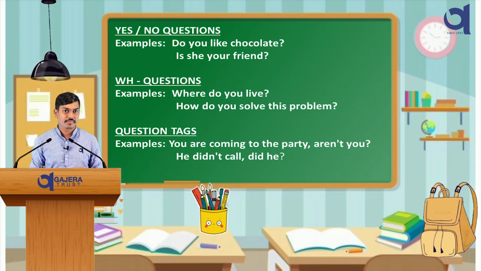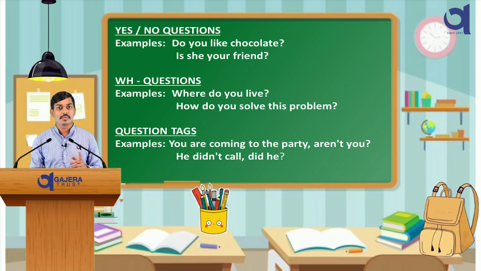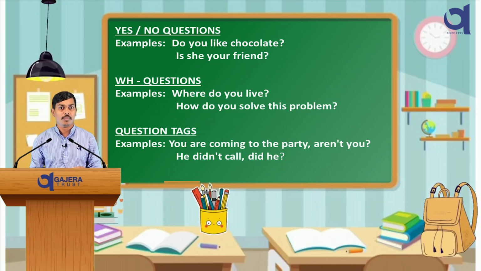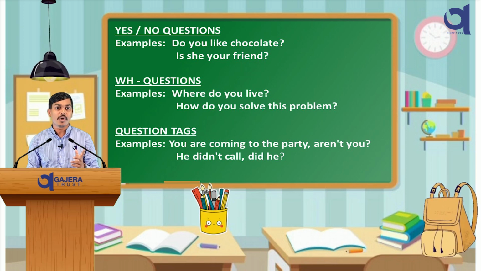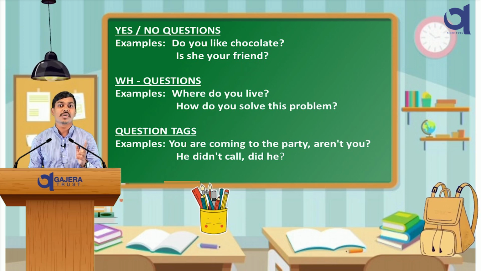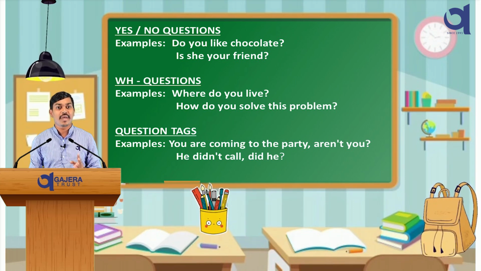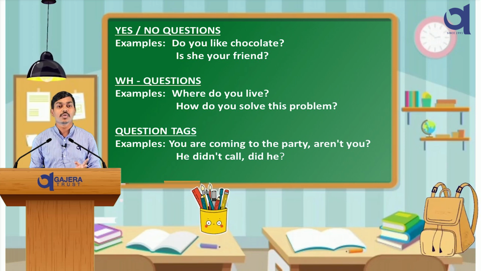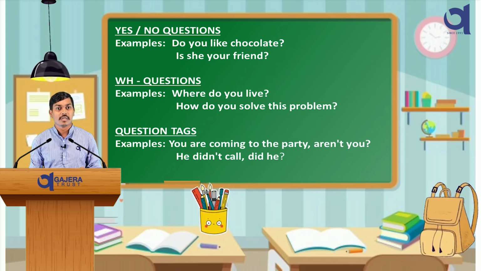Let's revise. First, for yes/no questions, always use the correct auxiliary verb. For example, do you like chocolate? Or is she your friend? The auxiliary verb helps us form the question properly. Auxiliary verbs begin with am, is, are, was, were, have, has, do, does, did and also modal verbs. Next, for WH questions.